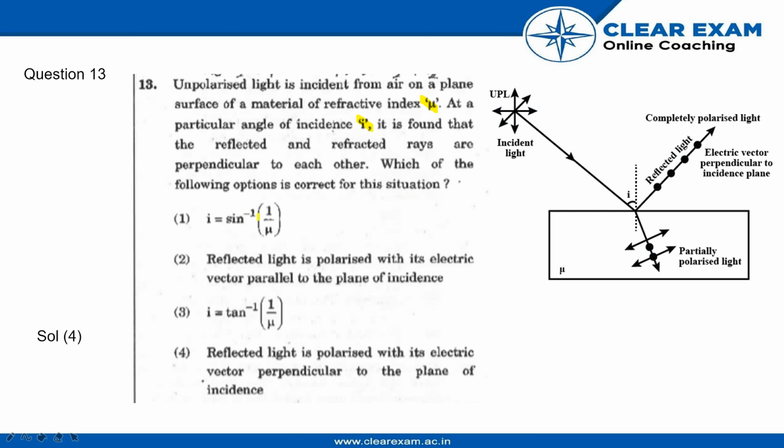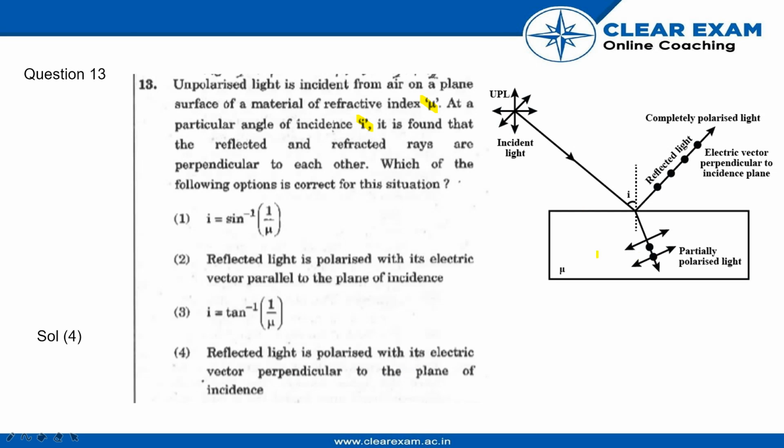Option 1: i is equal to sine inverse of 1 by mu. Option 2: reflected light is polarized with its electric vector parallel to the plane of incidence. Option 3: i is equal to tan inverse of 1 by mu. Option 4: reflected light is polarized with its electric vector perpendicular to the plane of incidence.